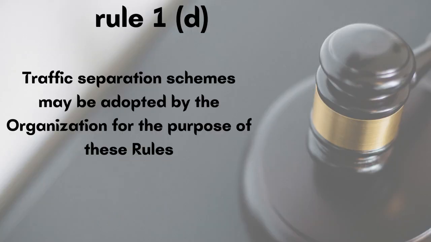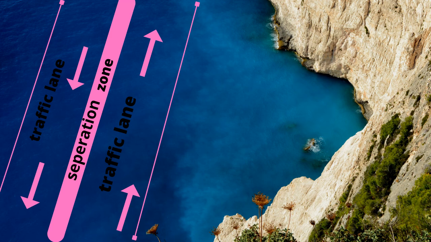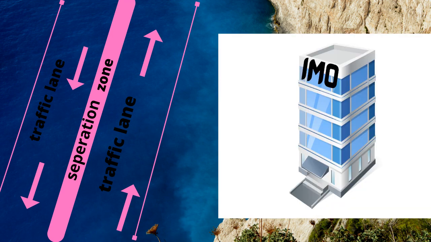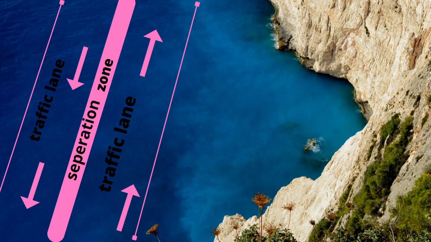Now coming to Rule 1d. Rule 1d talks about traffic separation scheme. What is traffic separation scheme? Traffic separation scheme is basically the management of traffic of vessels at sea. The rule says that only IMO has the authority to adopt traffic separation scheme in any area. You will learn more about the conduct of vessels in traffic separation scheme in Rule 10.